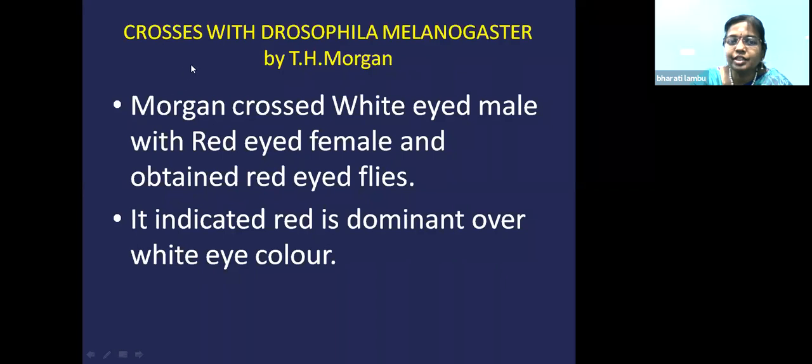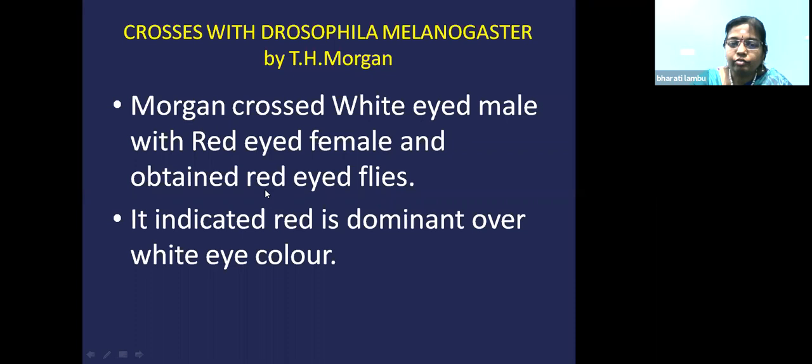Now we'll see the crosses with Drosophila melanogaster that were given by T.H. Morgan. We know that T.H. Morgan used the fruit fly as his experimental material. What he did was cross a white-eyed male with a red-eyed female. While crossing, we know that the dominant feature is obtained in the F1 generation. We'll not take up the male and female sexes. We'll just see that white-eyed and red-eyed were crossed. Whatever is obtained in the F1 generation will be dominant. We know that.